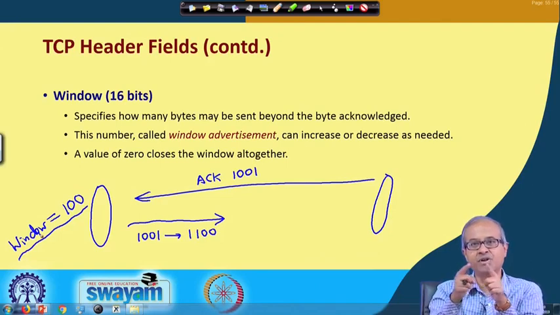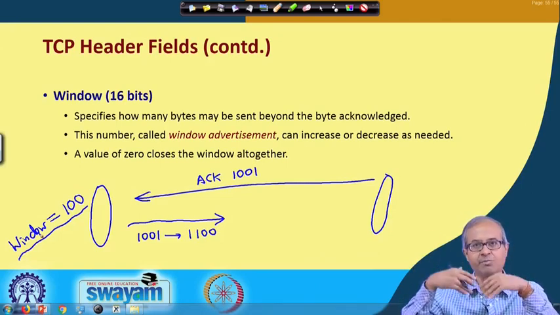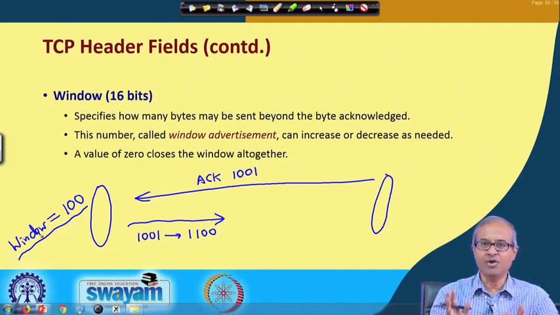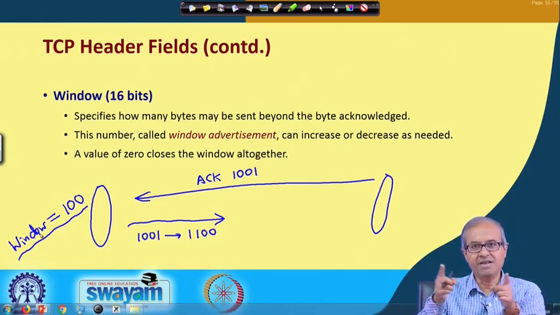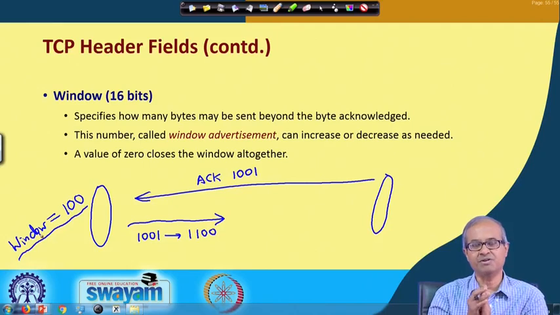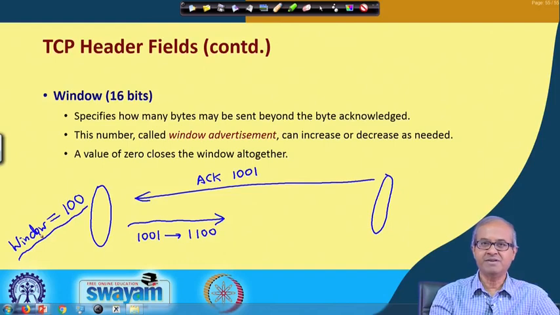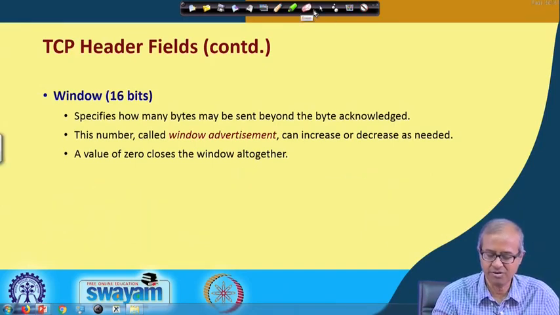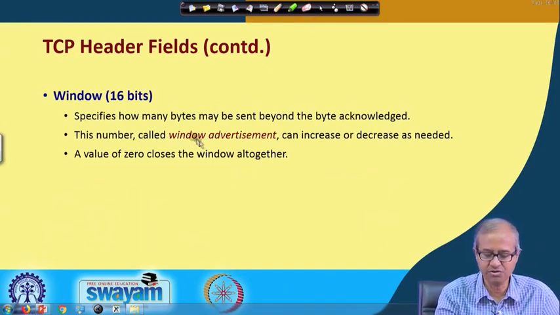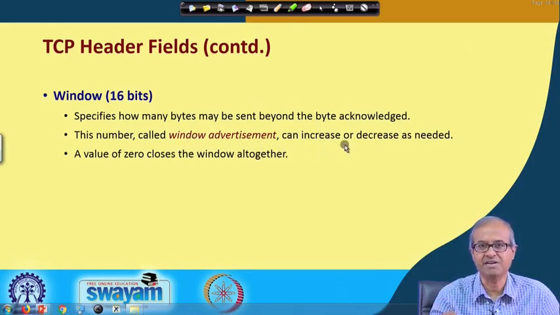So, as you can see, if the window size is larger, you can send more data and wait less for the acknowledgement to come. But if the link is slow, then possibly the window size will be made smaller. So, by adjusting the size of the window, the rate of transmission of data can be controlled. So, you can use something called flow control using this window, and the window size is referred to as the window advertisement. As I mentioned, it can be increased or decreased.